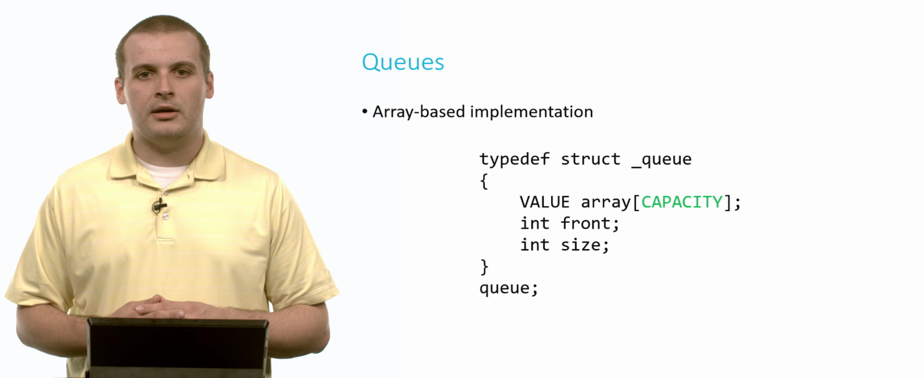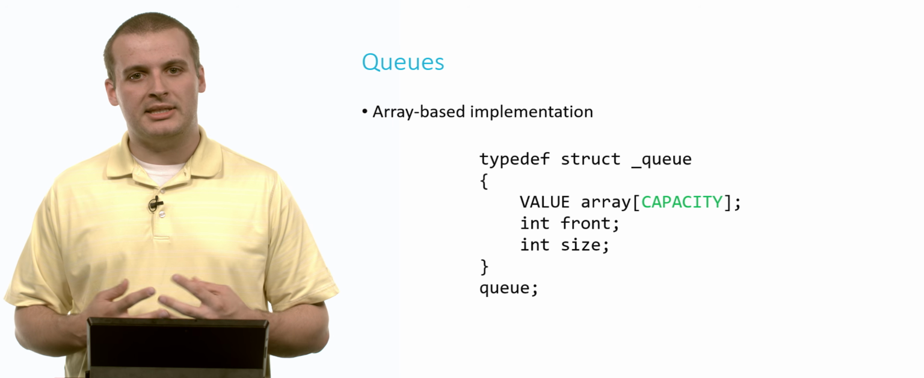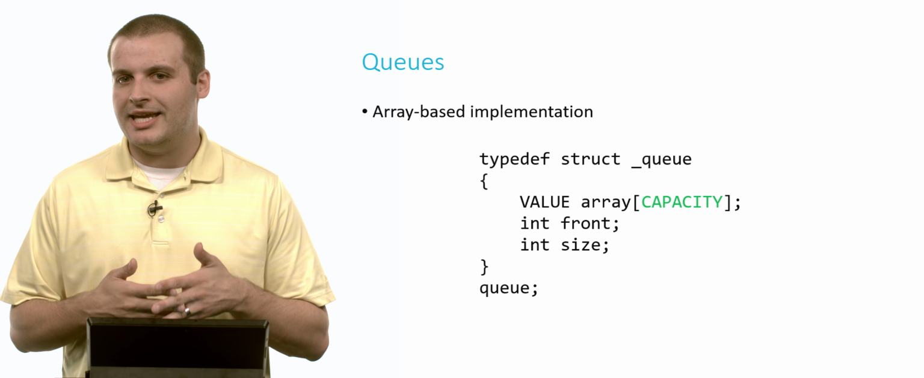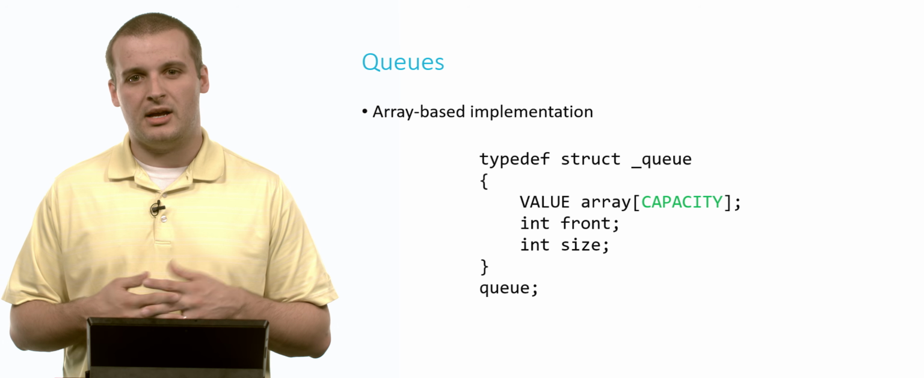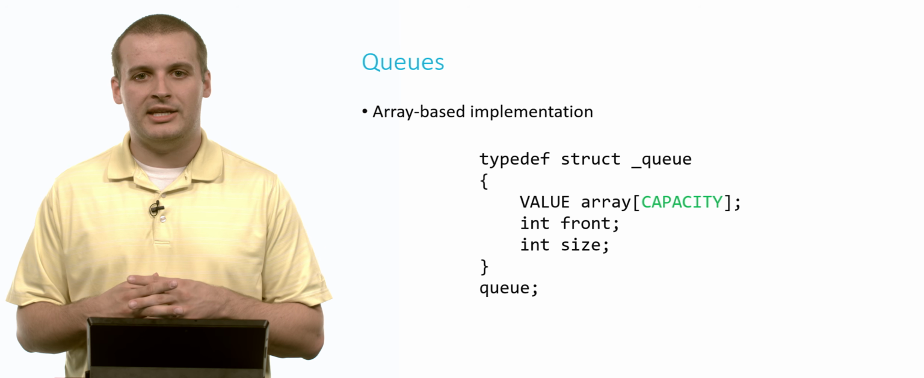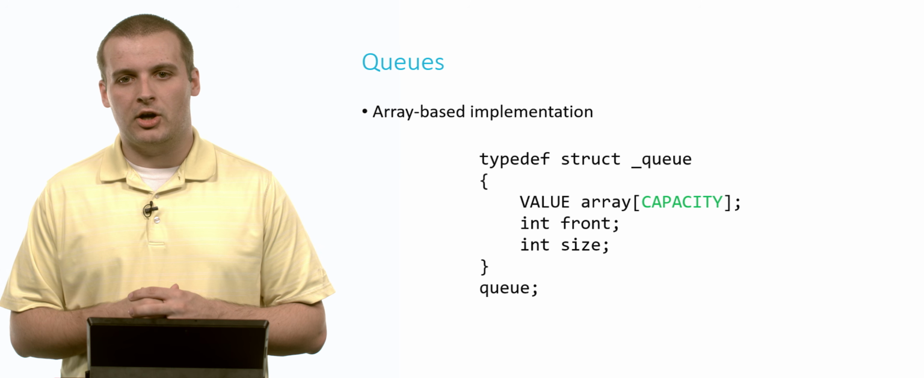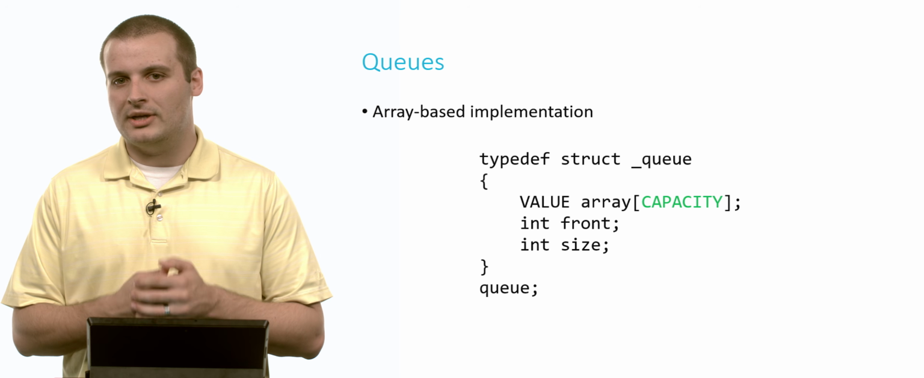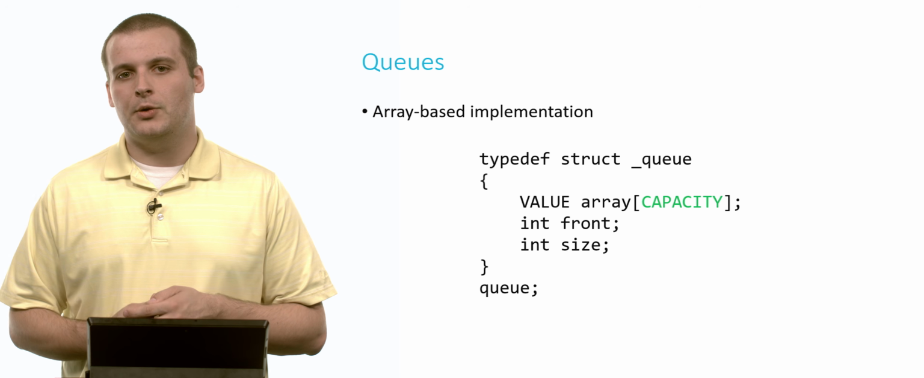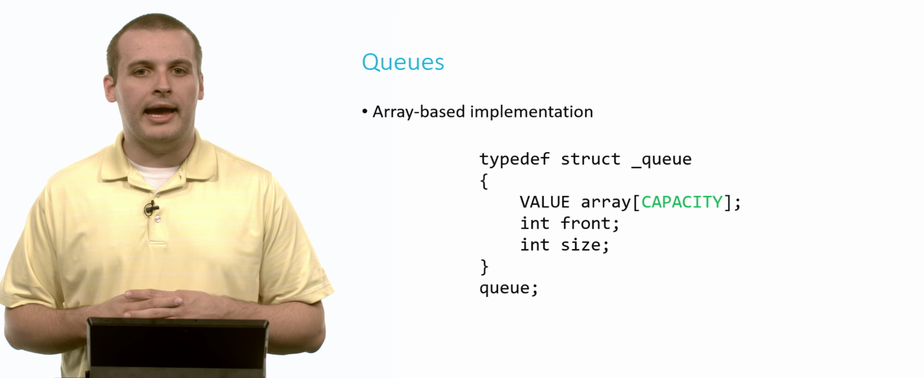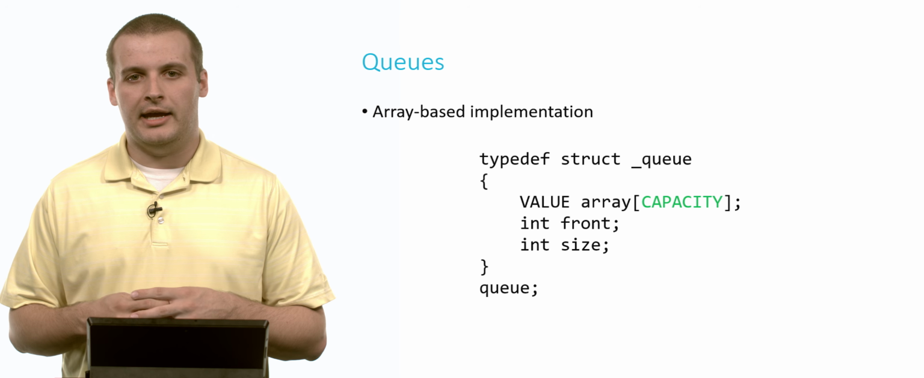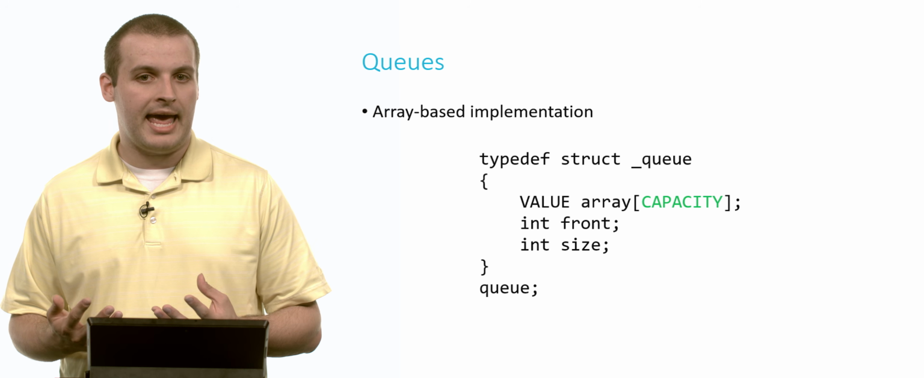And just like with our array-based stack implementation, because we're using an array, we necessarily have that limitation that C kind of enforces on us, which is we don't have any dynamism in our ability to grow and shrink the array. We have to decide at the beginning what is the maximum number of things that we can put into this queue. And in this case, capacity would be some pound-defined constant in our code. And for purposes of this video, capacity is going to be 10.